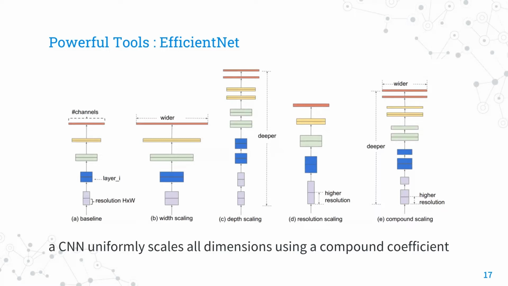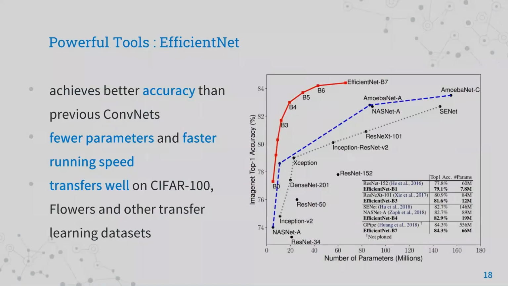We use a convolutional neural network called EfficientNet, which uses a compound coefficient to scale all dimensions of depth, width, and resolution of a network, as a feature extractor. It achieves better accuracy than previous convolutional neural networks with fewer parameters and faster running speed. Also, it transfers well on transfer learning datasets, making it a very good fit for our task.